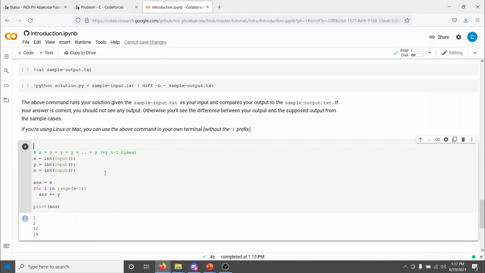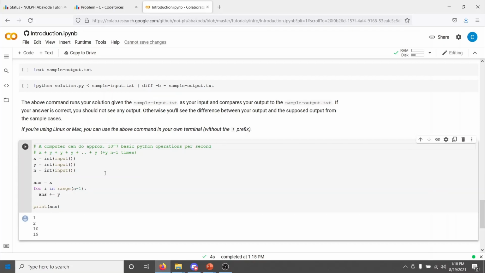Let me type it down. A computer can do approximately 10 to the 7 basic Python operations per second. So here's the general plan of attack. We'll try to estimate the number of basic operations that our program is performing. Right? Just estimate it, it doesn't have to be precise. Then divide that estimated number by 10 to the 7. And that should give you a very rough estimate for the number of seconds your program will take to complete.